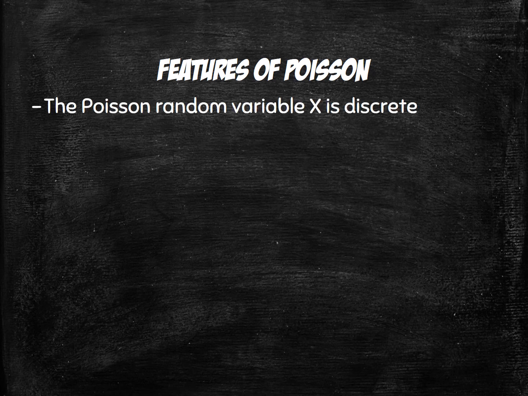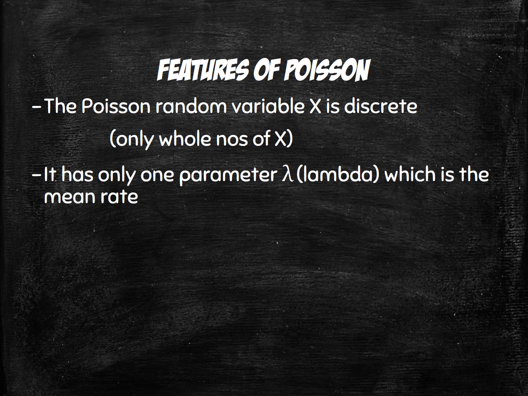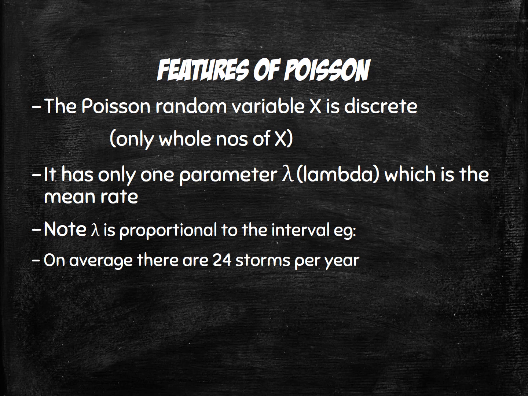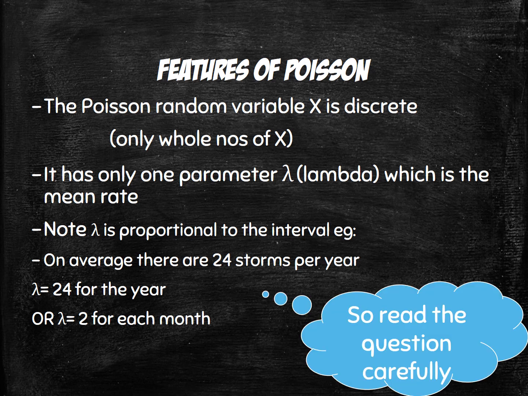Features of Poisson is that it's a discrete distribution, so we can only have whole numbers of x because we're doing a counting thing, so you can't have 1.5. There's only one parameter involved, and we use lambda, which is the mean. Lambda is proportional to the interval, so if you have 24 storms per year, for example, lambda is 24 for the year, but if you divide that by 12, it'll be 2 for each month. Lambda can change, so you need to remember to read the question carefully.